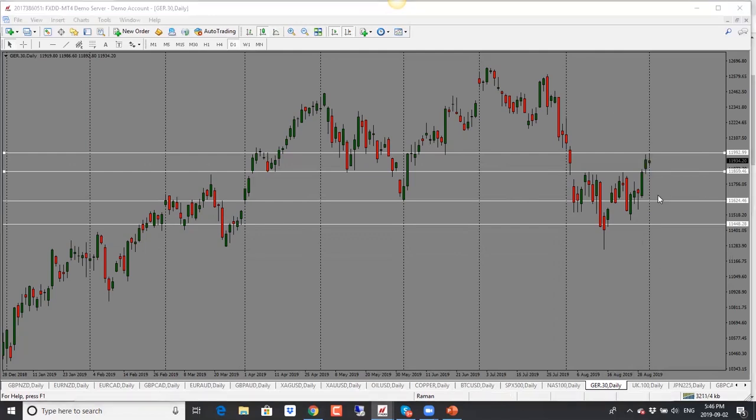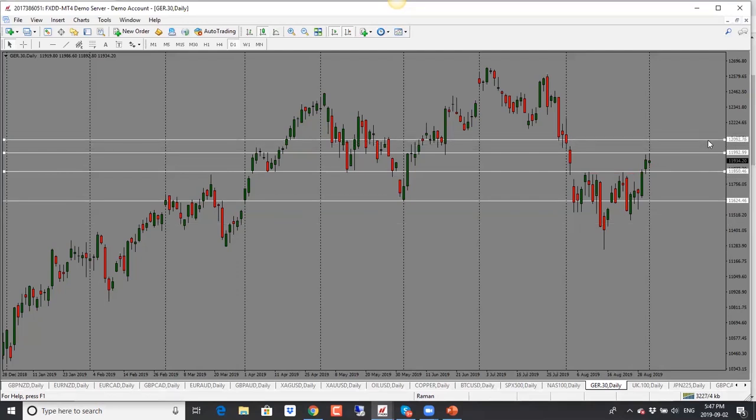With this one, what we have to pay attention to is how price reacts here. So if price comes to test this 11,850 level, if it holds above, then it's likely to continue higher. And this would just be a back test of it to go further. So keep that in mind. I would look for price to drop towards 11,850. And if it goes through, then we're looking at 12,000 as the first target. And then we're looking at essentially 12,080 as the next target. So the move that we could see is something like this. So watch out for that.